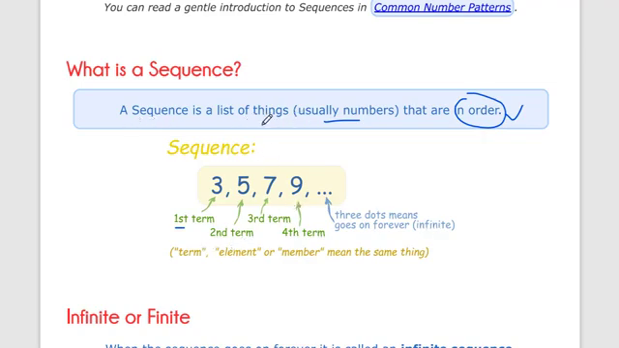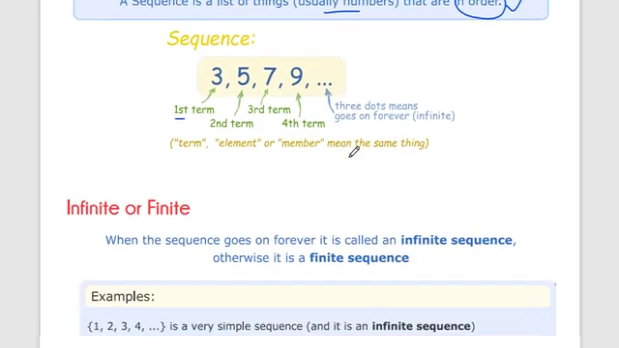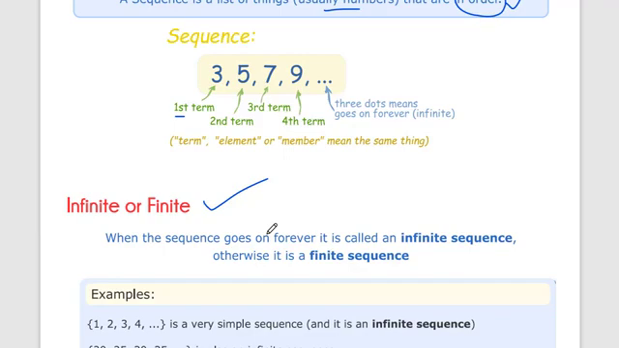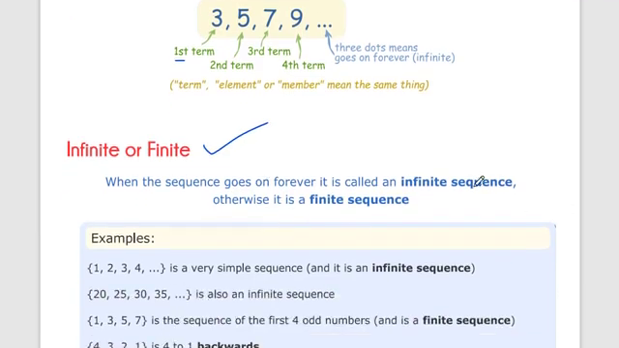So a sequence is a list of things, usually numbers. In mathematics we usually use numbers. There are 2 types of sequence: one is infinite and one is finite. We all know what infinite series and finite series are. If we can count the number of terms, that type of sequence is called finite, and if we cannot count the terms, it is called infinite. When the sequence goes on forever, it's called an infinite sequence. Otherwise it is a finite sequence.